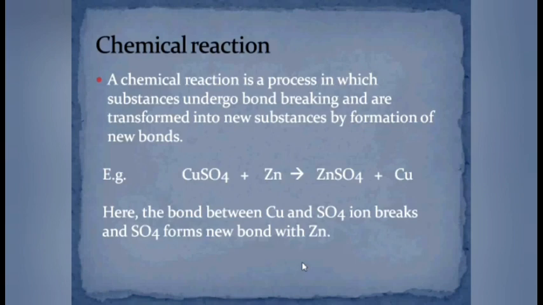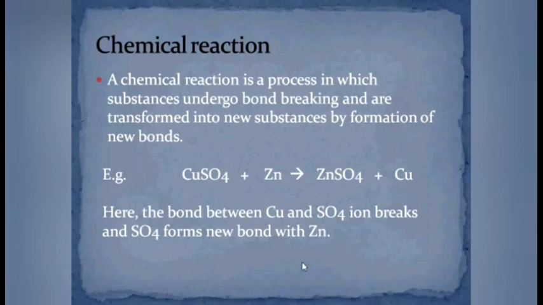On screen, you will see a chemical reaction in which a zinc rod is dipped into the solution of copper sulfate and it gives zinc sulfate and free copper atoms. In this reaction, we can see that the sulfate ion was previously bonded with copper and the zinc was free.